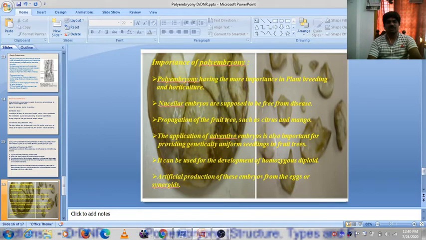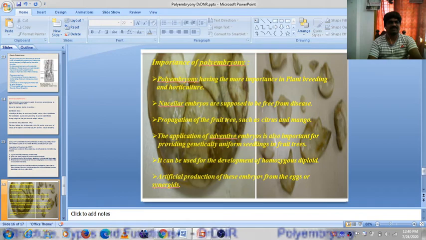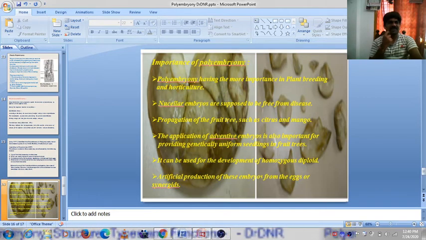It is also useful for parental stability, maternal inheritance. To maintain the maternal inheritance, these are very much useful. We can retain their mother plant characters. It can be used for the development of homozygous diploids. Usually diploids are heterozygous.